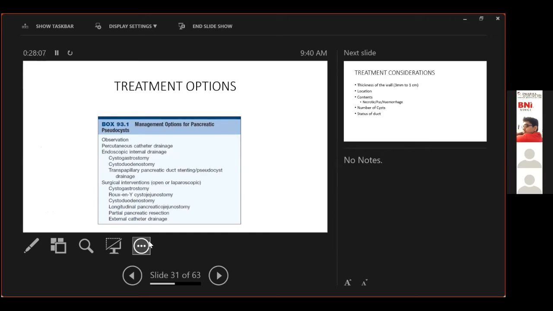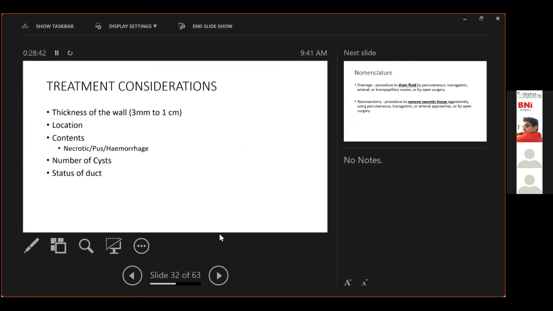Now, treatment options for pancreatic pseudocyst are multiple. We discussed that you can observe these patients and do nothing. You can do a percutaneous catheter drainage, do an endoscopic internal drainage in the form of a cystogastrostomy or cystoduodenostomy, or approach these cysts through a transpapillary or pancreatic duct technique. Surgical interventions are again similar: cystogastrostomy or cystoduodenostomy, and the others include an LPJ or a pancreatic resection, which I'll be briefly covering later on, followed by an external catheter drainage.